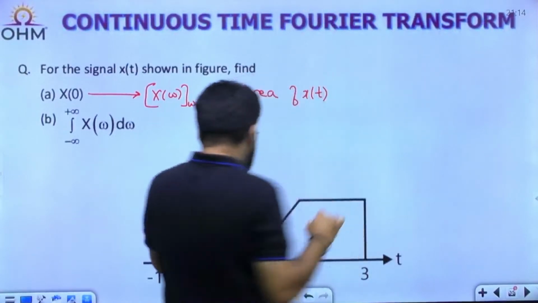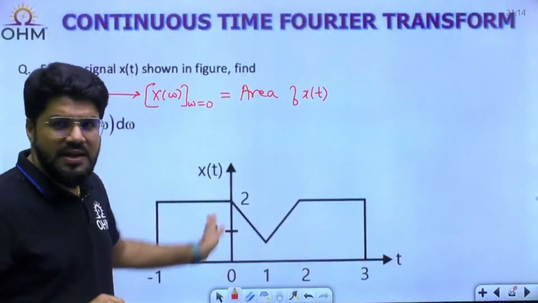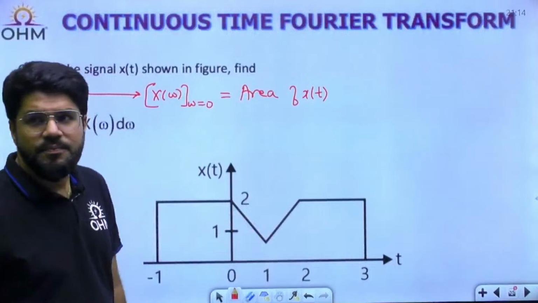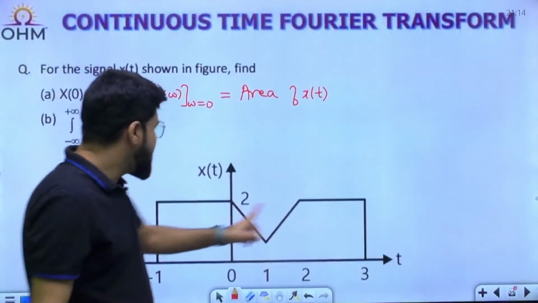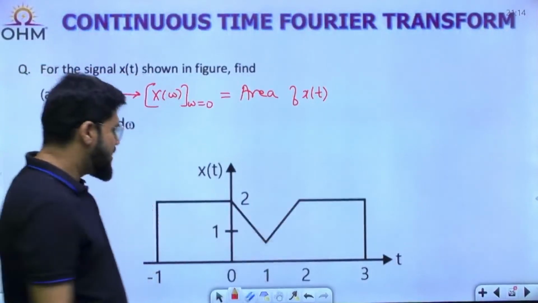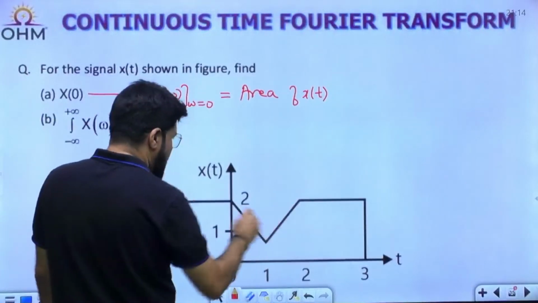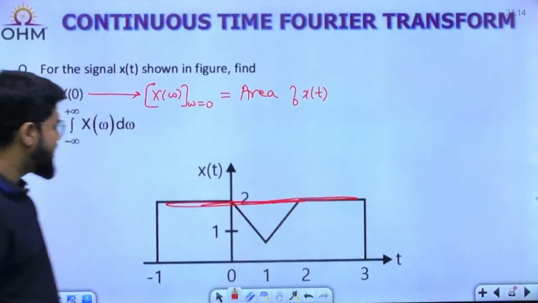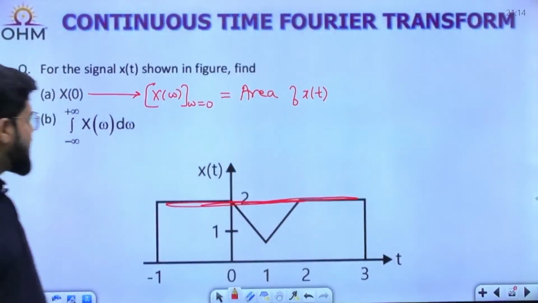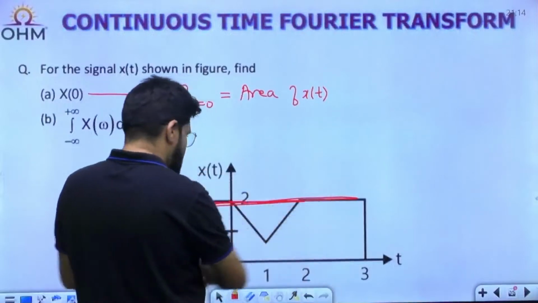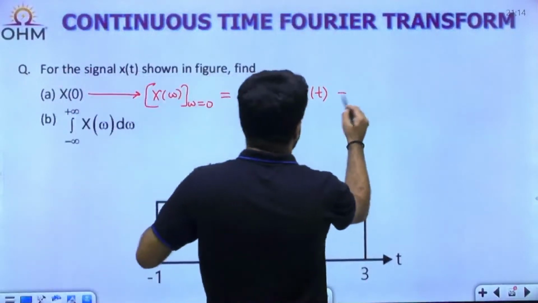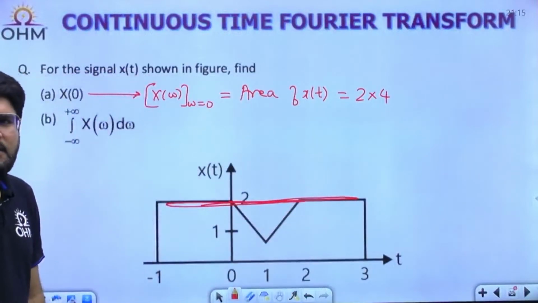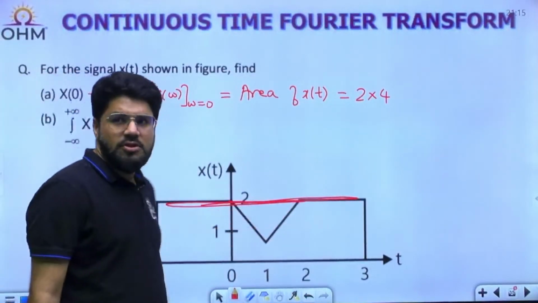Now here x(t) is known and it has a very simple shape, so we can directly calculate its area. How much is the area? There is only a triangular cavity. Suppose I make it flat; if the cavity was not there, then it is a rectangle having height 2 and base 4 units.